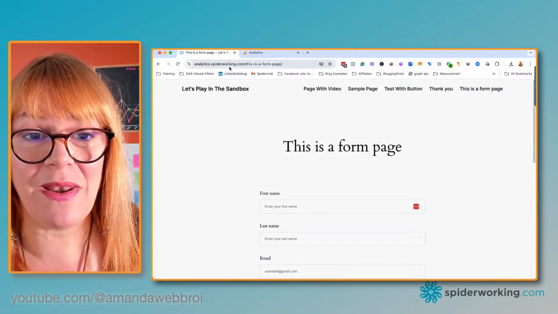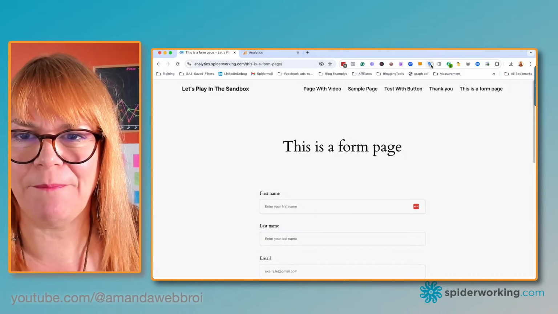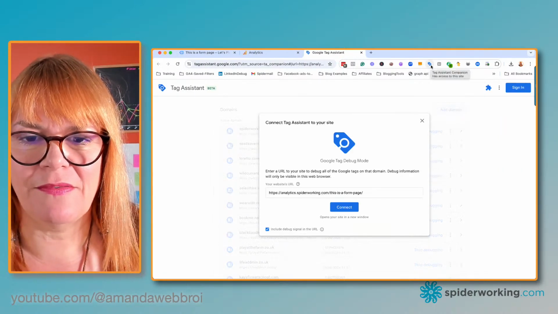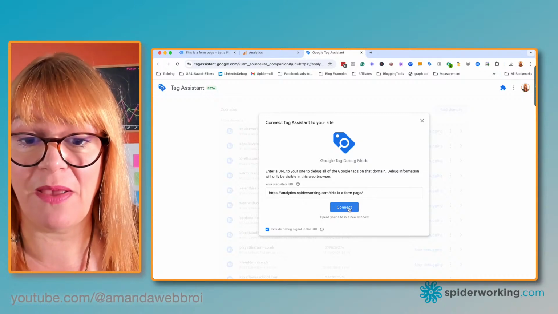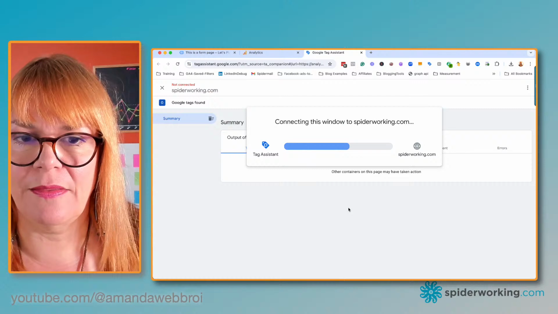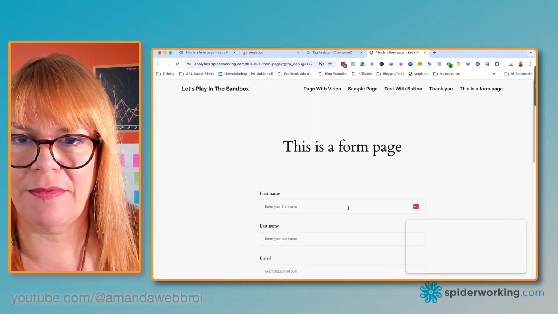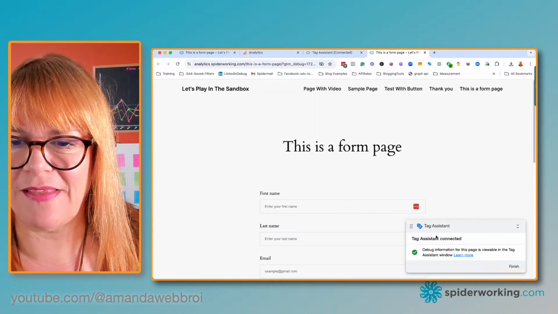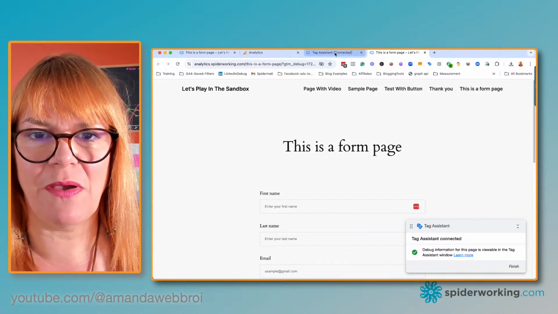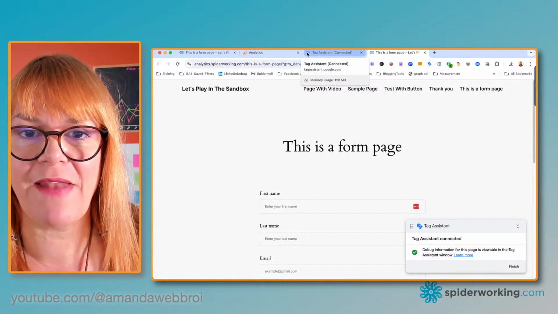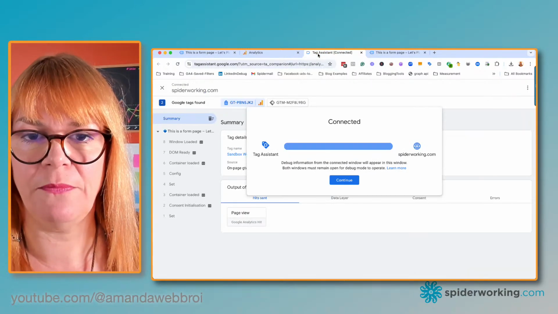If I click onto that, when I'm on this page, it does a little bit of work. It says, is this a page? So we can see that is the URL of the page that I'm starting on. And now we can see that Tag Assistant is connected. And then at the top here, we've got another tab open with a little blue flashy thing inside. That's where we want to go.